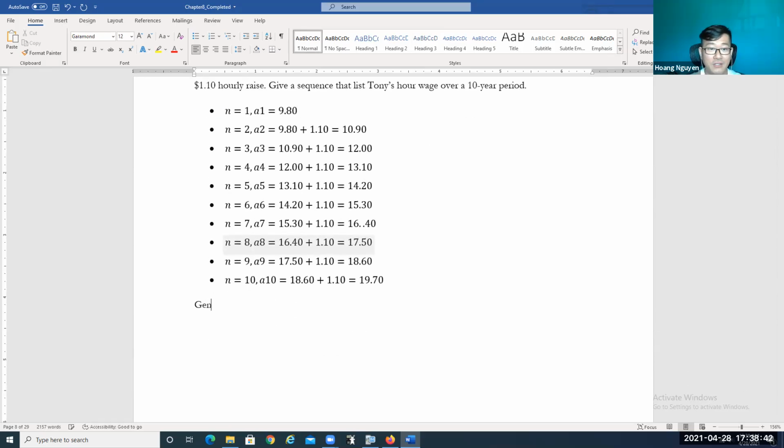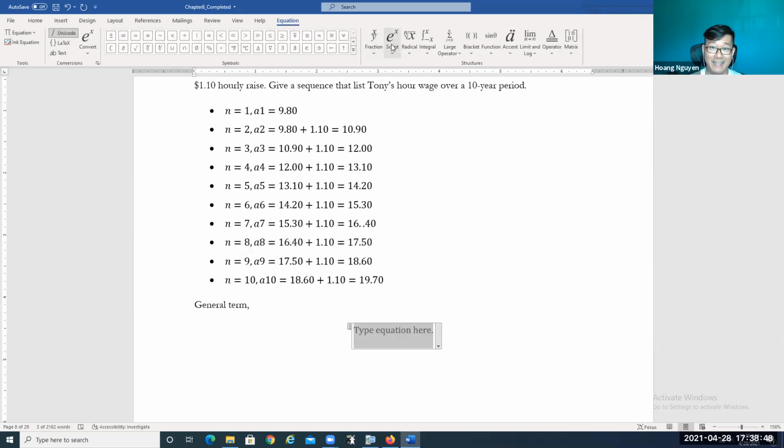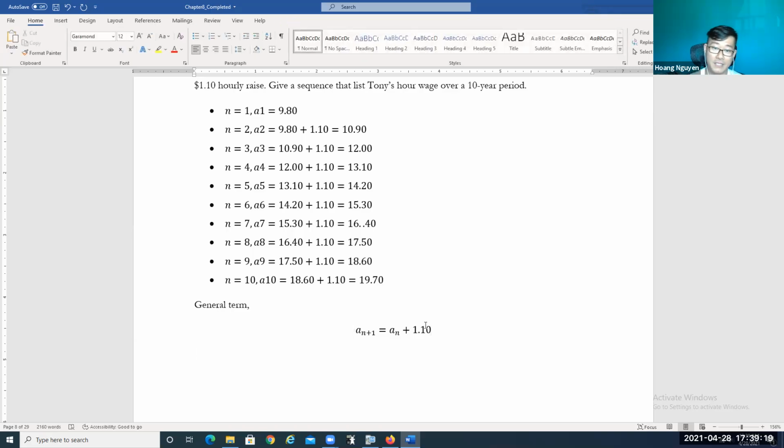So everyone, what should be the general term? So how are we gonna devise An? Okay, so you might be using recursion already, right? So An, okay, or actually I'm gonna use a recursive definition. A(n+1) is equal An plus $1.10. But if I'm gonna use a recursive definition of this, I need to give you the initial value